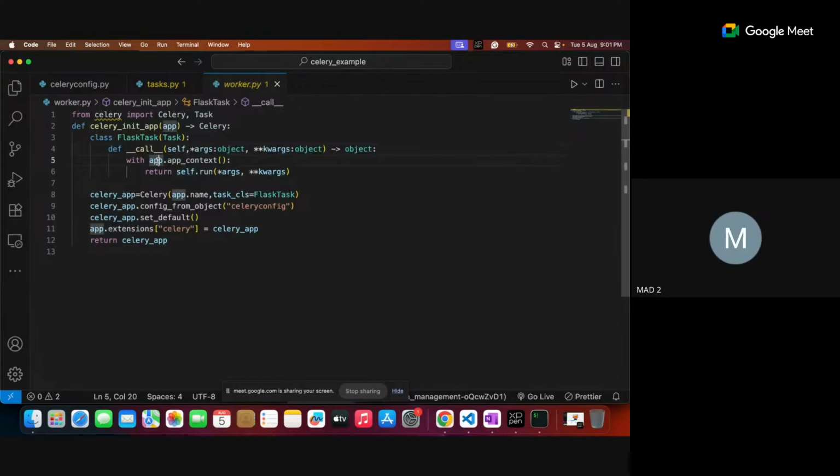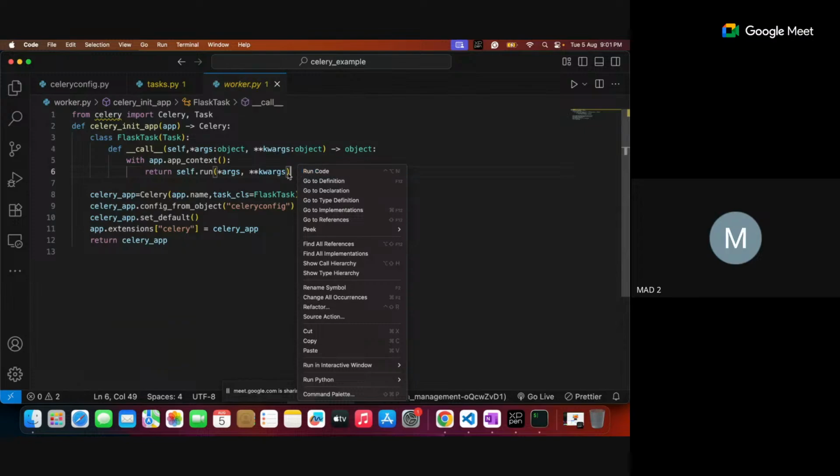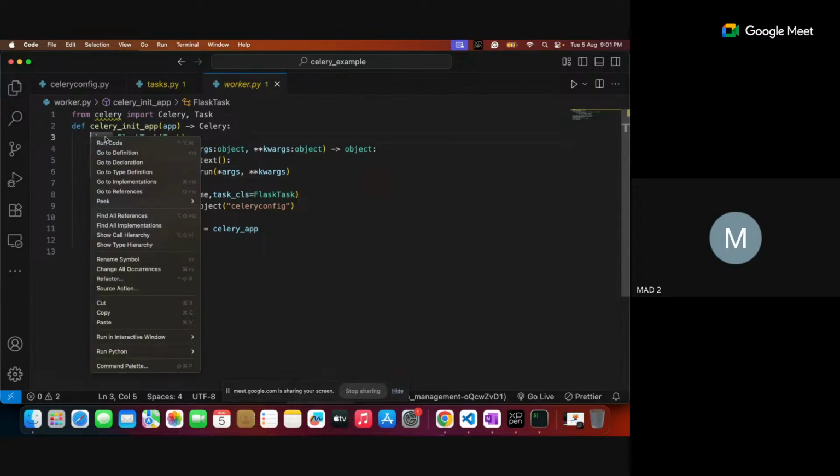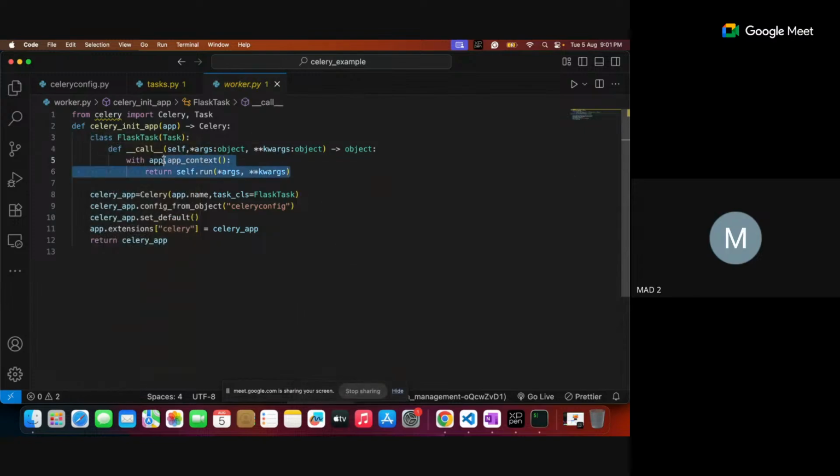The app context is from line number 3 to line number 6. All this is an inner class we are using to create that Flask task instance. Then whatever tasks there are so far, that particular class is instantiated, and the Celery object is created. Once the object is created, we set the configuration.